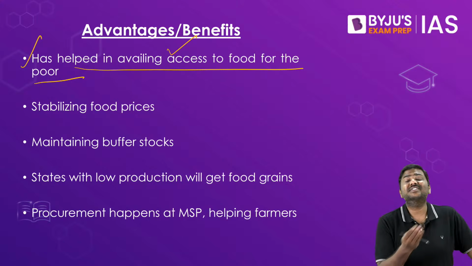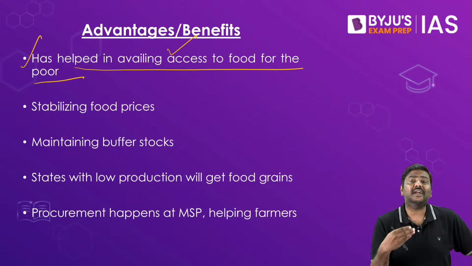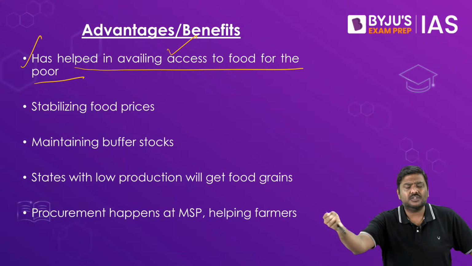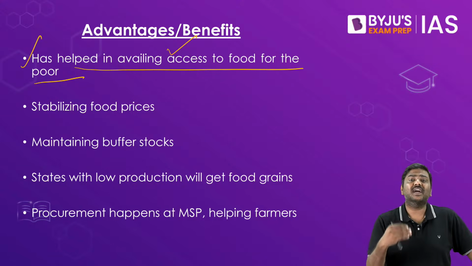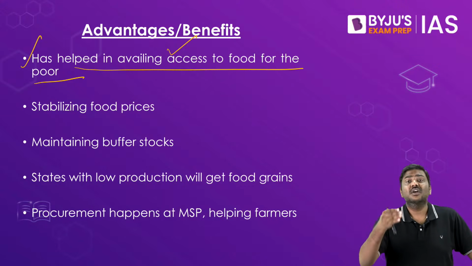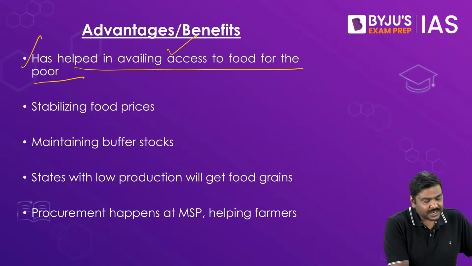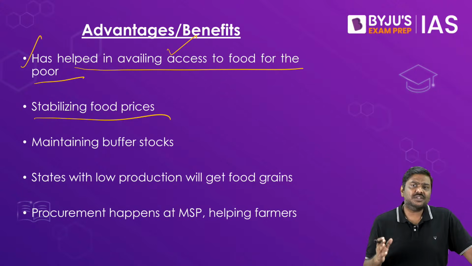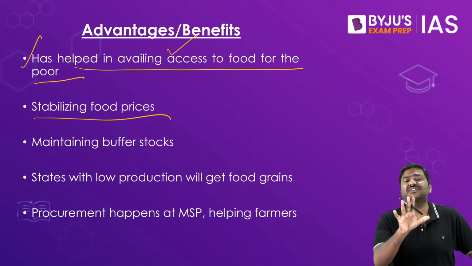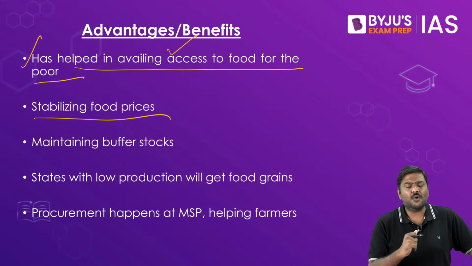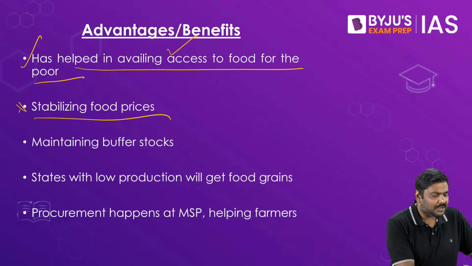In fact, in recent times, Government of India, in addition to the entitlement under NFSA, has also launched a scheme, Pradhan Mantri Garib Kalyan Anna Yojana, under which free food grains have been distributed to identified beneficiaries. Second, the public distribution system will also help the government in stabilizing the food prices. How? Let me give a very simple example here.